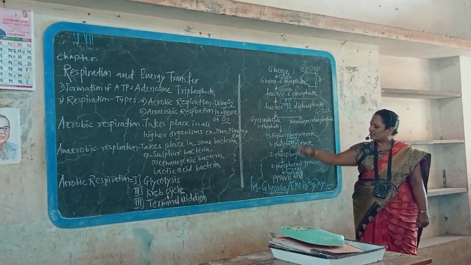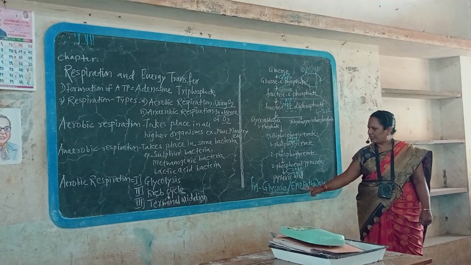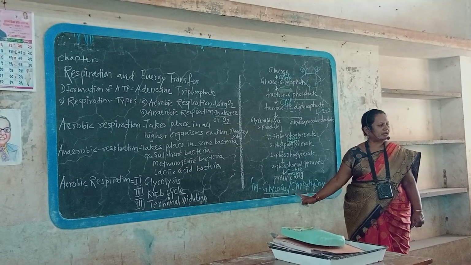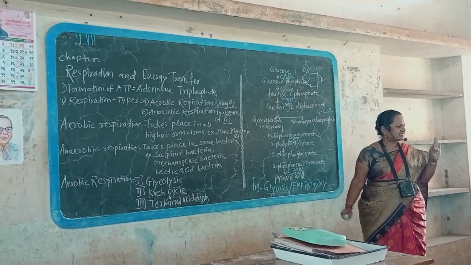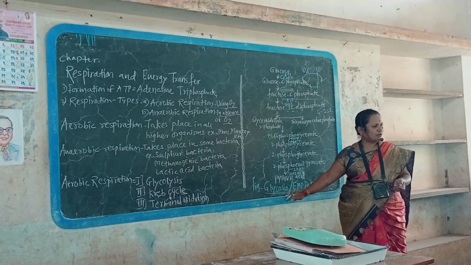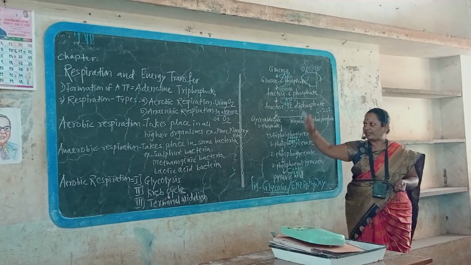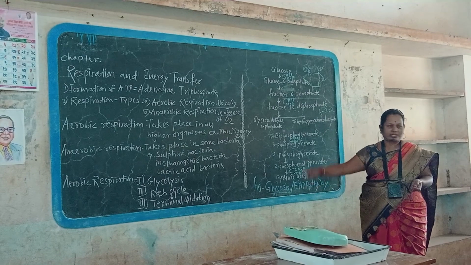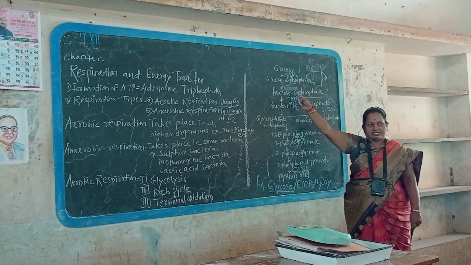Okay. These are the steps of glycolysis or the EMP pathway. EMP means Embden, Meyerhof and Parnas. These three scientists explained that pathway. This is not a cycle, this is a pathway, therefore it is called the EMP pathway. Is it clear to you?